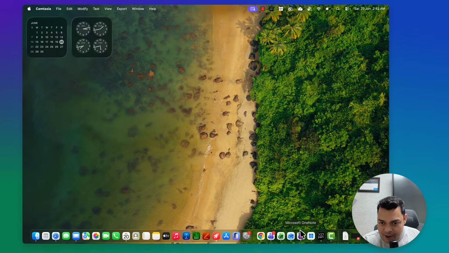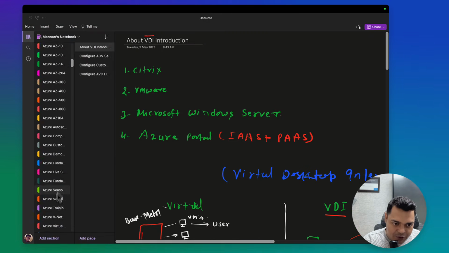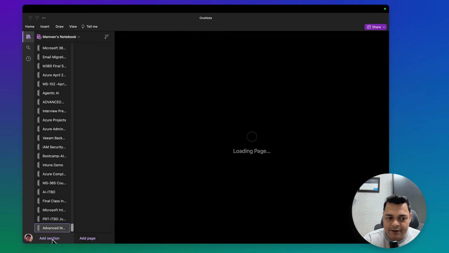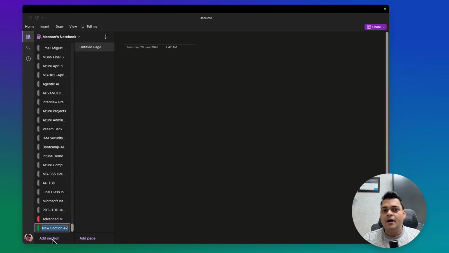So let's talk about the concept first, right? I'm going to guide you about the actual gap between these three different types of Active Directory services that we have, and after that we'll move to the practical part. I have already created a server operating system and also installed Active Directory Domain Services. I have access to the Microsoft Azure portal so that I can show you the work of Microsoft Entra ID and Microsoft Entra Domain Services as well. So, all about AD services.